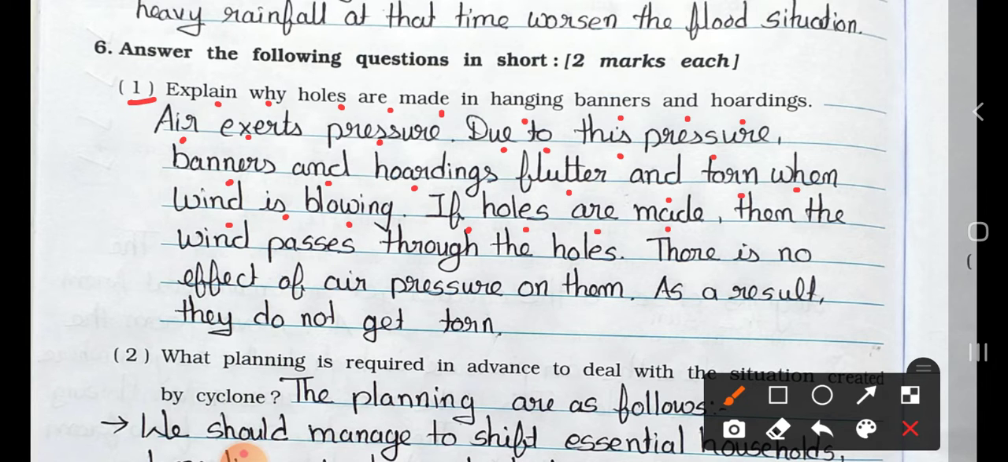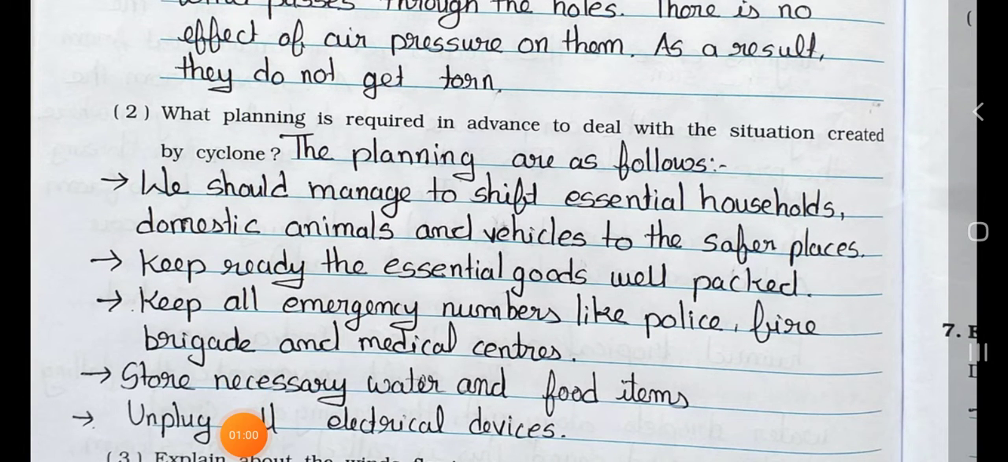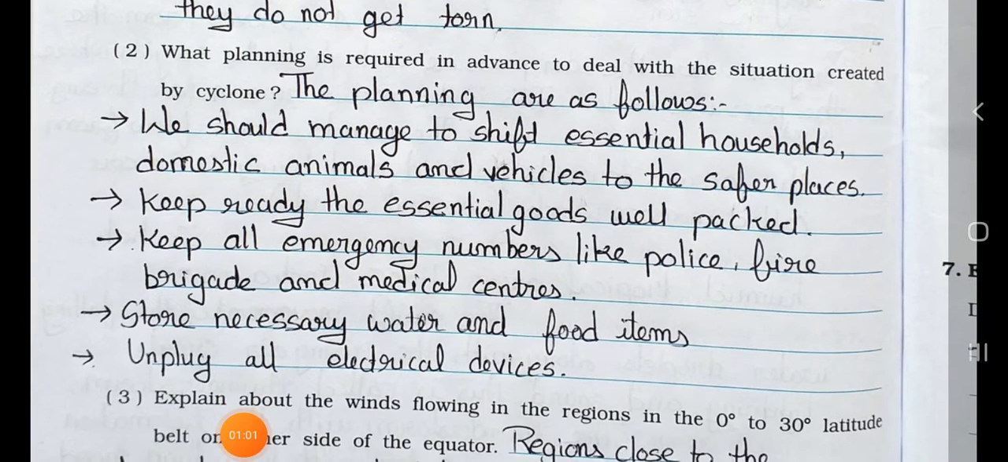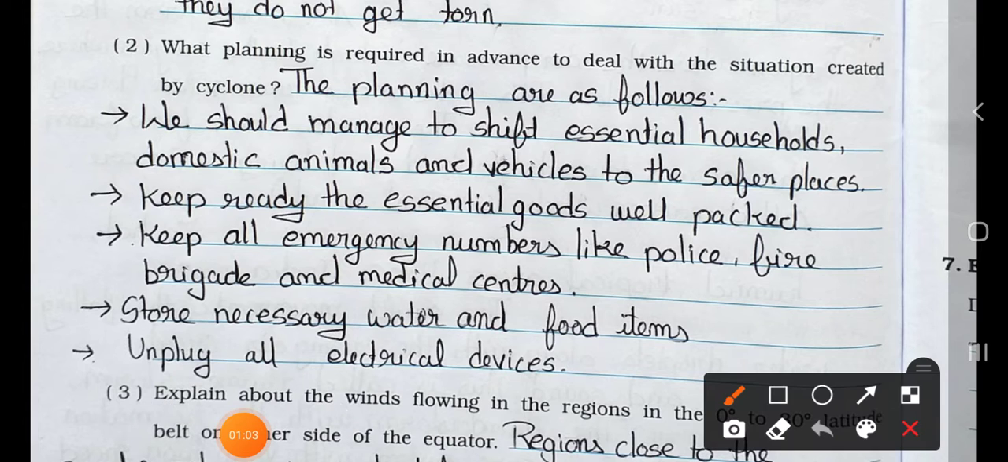If holes are made, then the wind passes through the holes. There is no effect of air pressure on them. As a result, they do not get torn. See the question number 2. What planning is required in advance to deal with the situation created by a cyclone?